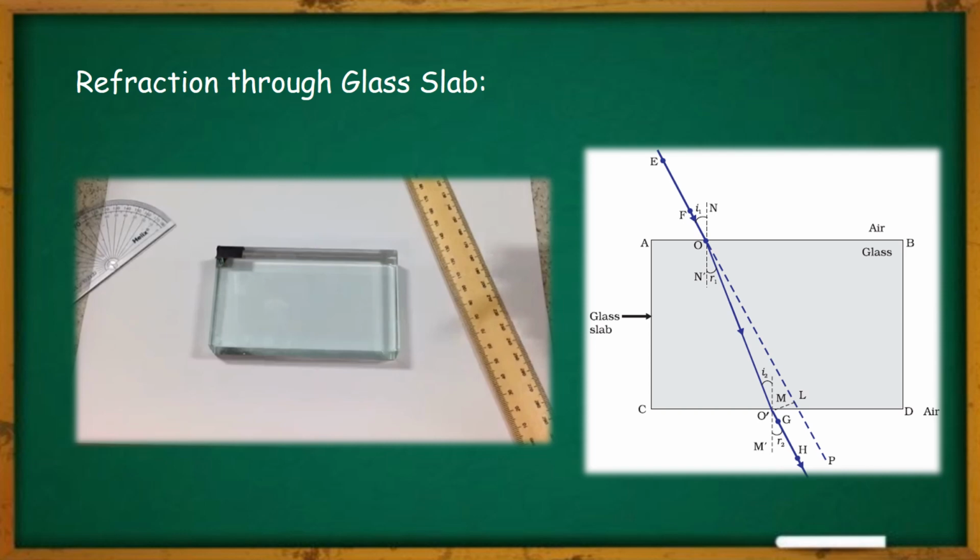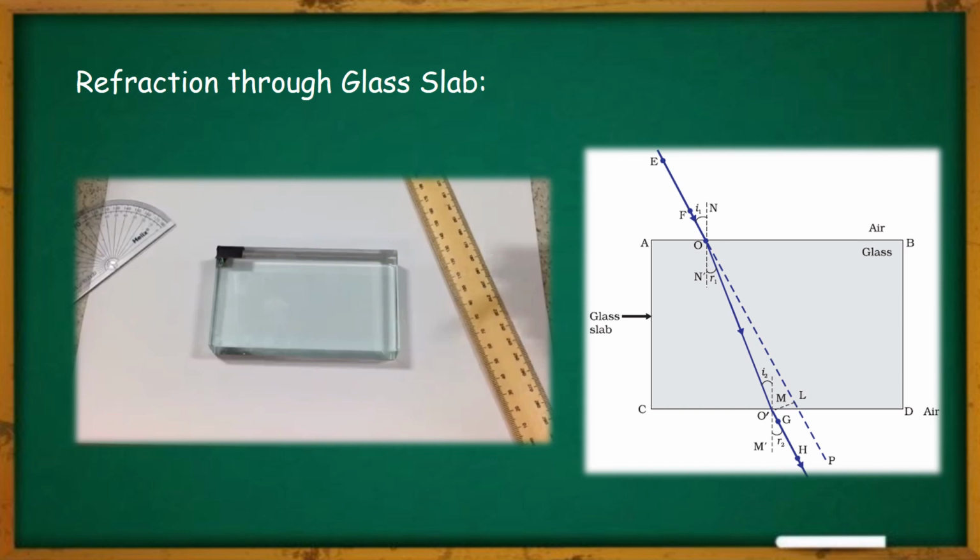The angle I1 is called the angle of incidence. Also, angle R1 is called the angle of refraction. Then angle I2 is called the angle of incidence again, and R2 is the angle of emergence. Or you can rather say there are two sets of angle of incidence and angle of refraction: I1, R1, and I2, R2.